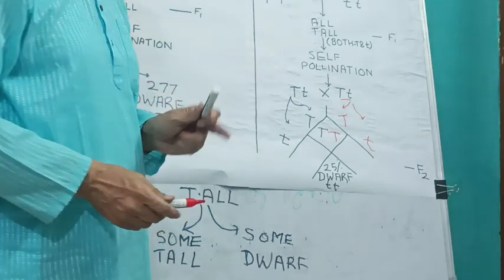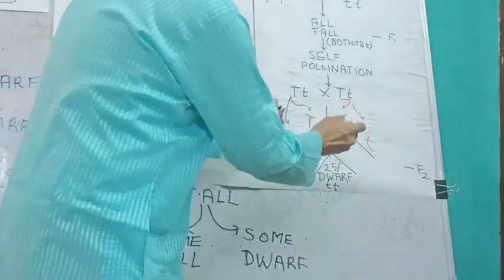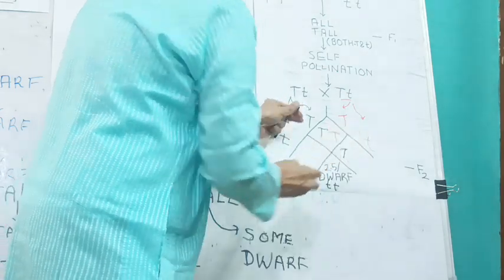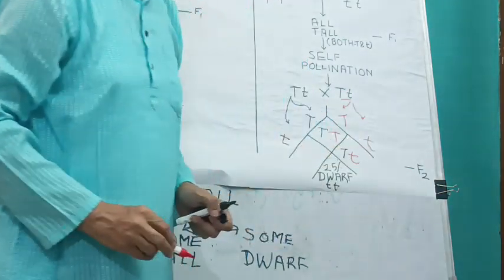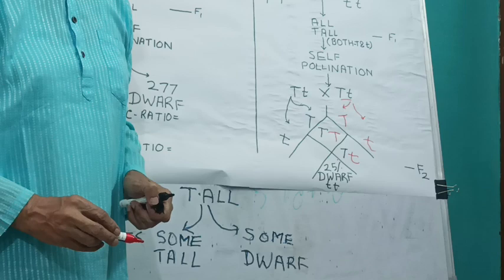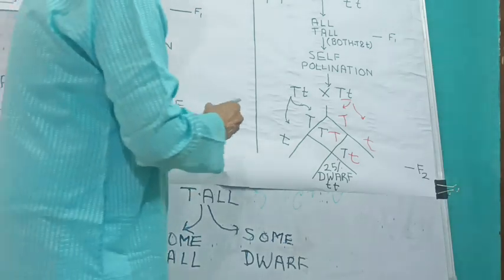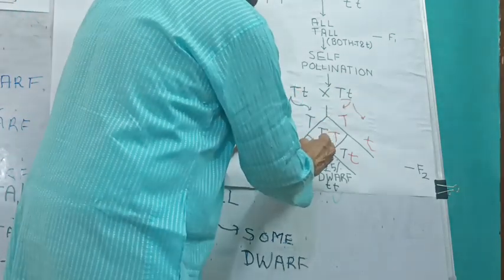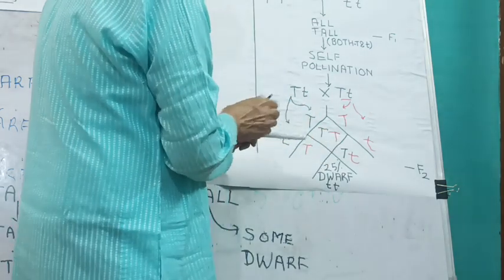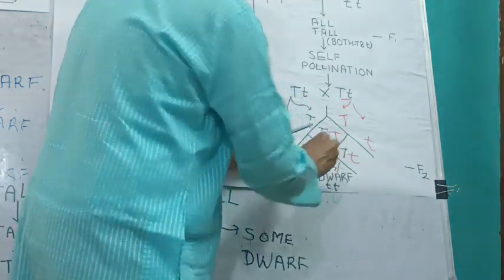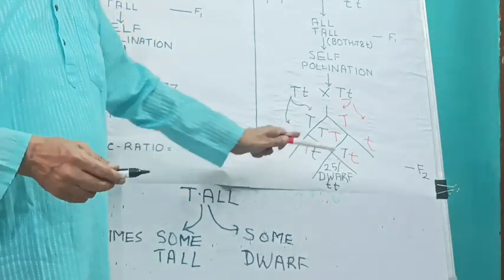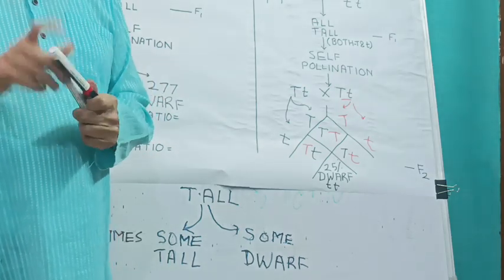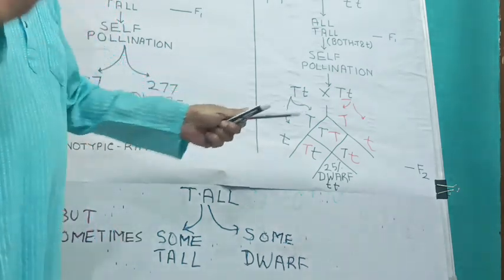Another possibility is that Mr. Sharma and Mrs. Verma are working in the same office. Then at the time of lunch, they can sit together and take a cup of tea or coffee. And similarly, Mr. Verma and Mrs. Sharma both are working in the same office. Then they can sit together. So this occurrence of 3:1 ratio is called phenotypic ratio.